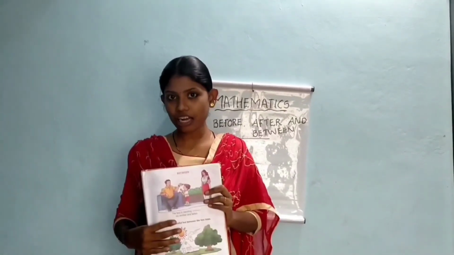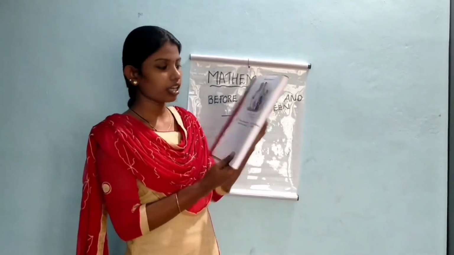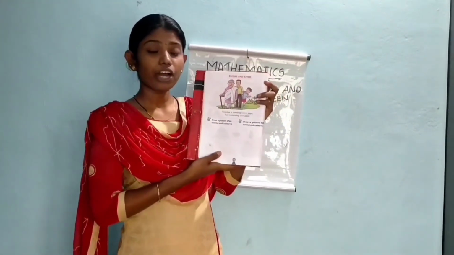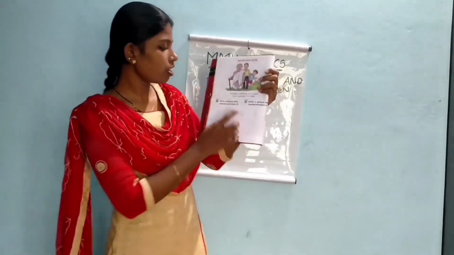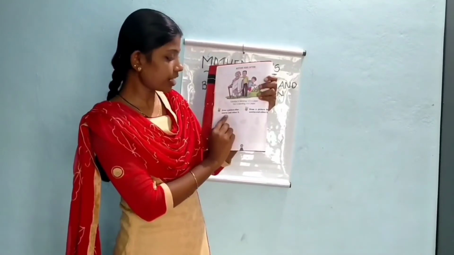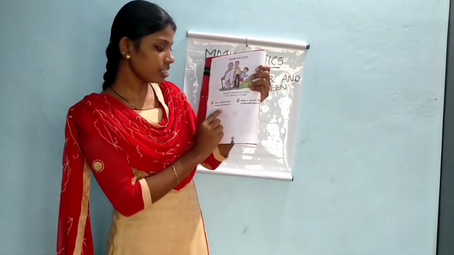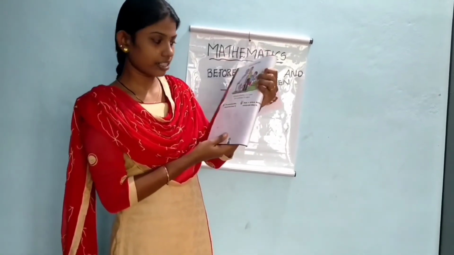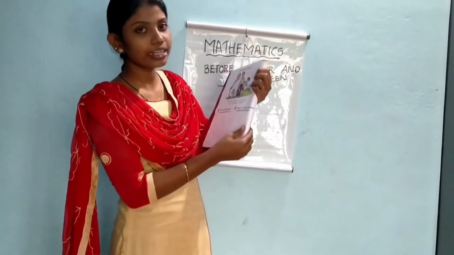Okay, children, there is homework for you. A textbook activity, page number 12 and 13. This is the same as what you did in your earlier classes. You have to do the same here. I will read the question. Draw a picture after sunrise and color it. Next is draw a picture before sunrise and color it.